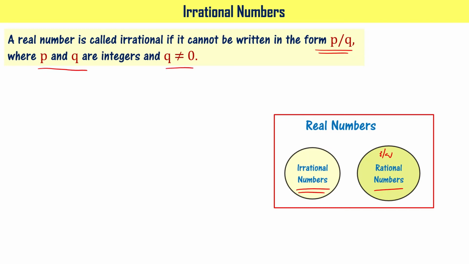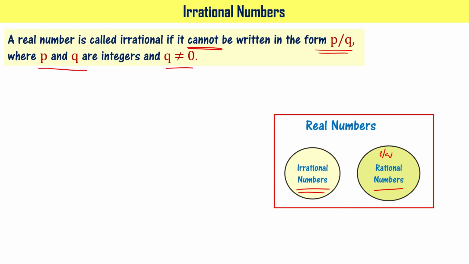Recall the definition of rational numbers. Rational numbers can be written in the form of p by q, right, where p and q are integers. Whereas irrational numbers, you cannot write them as ratio of two integers, p and q. Understood the difference between rational and irrational numbers?